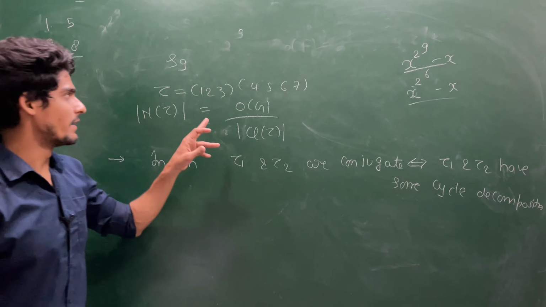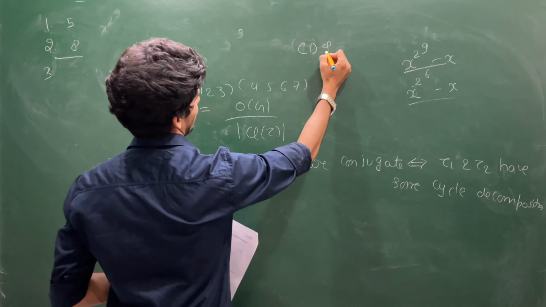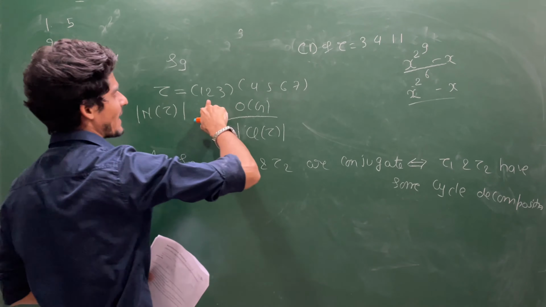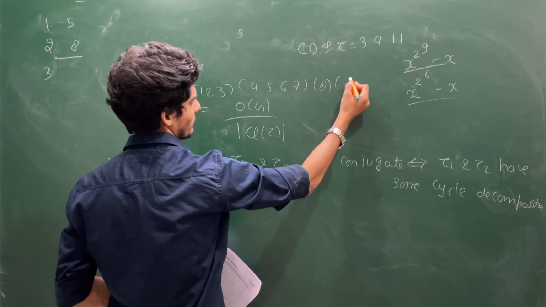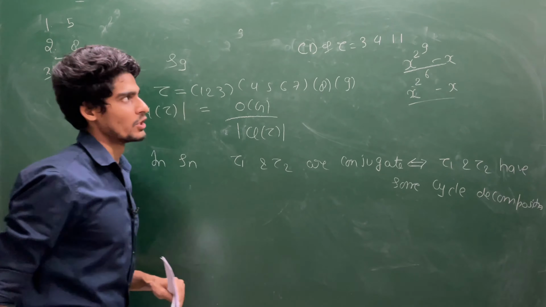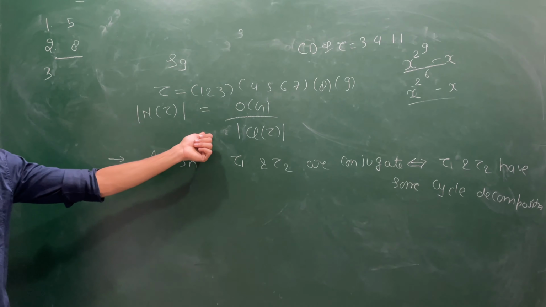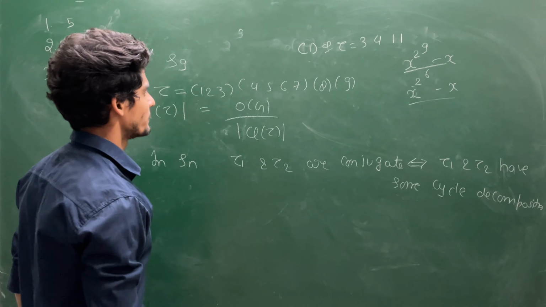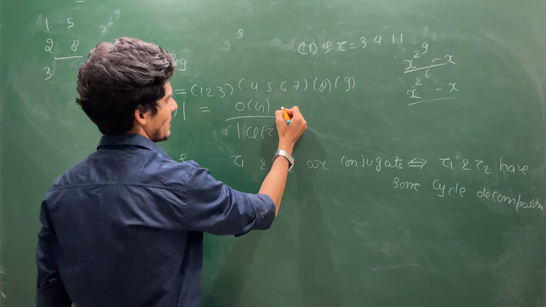तो टाउ का साइकिल डिकम्पोजिशन कितना है? Cycle decomposition of tau is 3, 4, 1, 1, क्योंकि एक 3 लंबाई की साइकिल, एक 4 लंबाई की साइकिल और बाकी सिंगलटन साइकिल. So this is the cycle decomposition of this tau. So can you find this? Yes, you can obviously find this one. The answer will be like this.